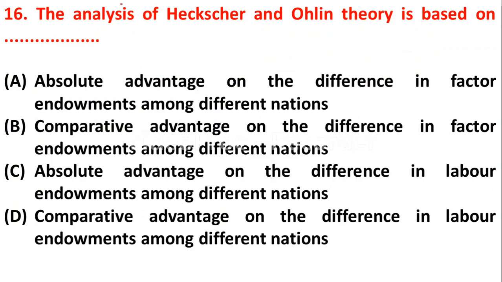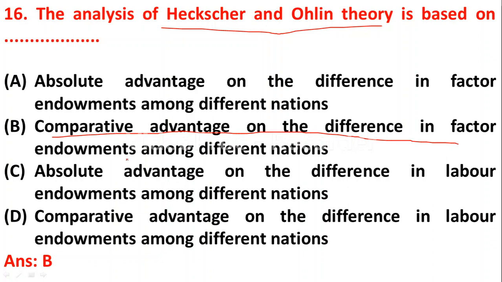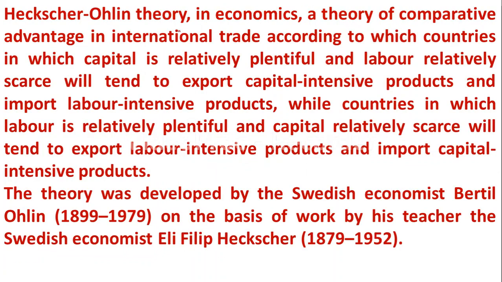Question number 16. The analysis of Heckscher-Ohlin theory is based on, yes, four options are given here. Let us move to the answer directly. So the analysis of Heckscher-Ohlin theory was based on comparative advantage on the difference in factor endowments among different nations. Option B is correct.